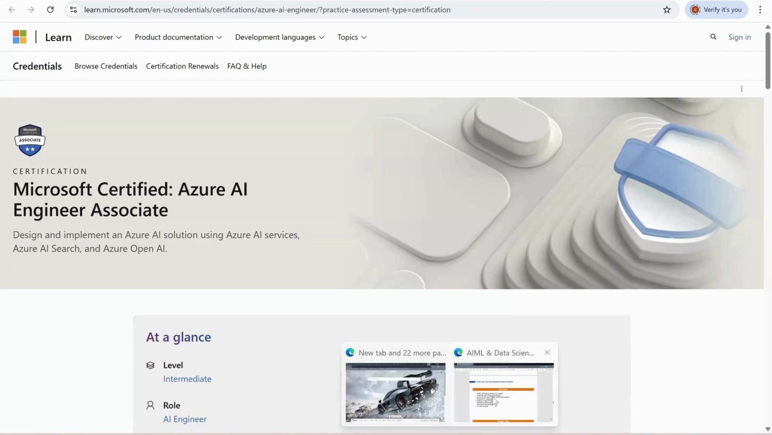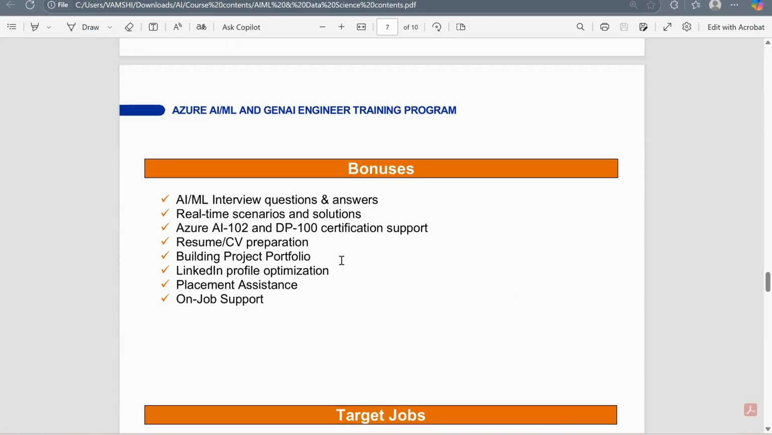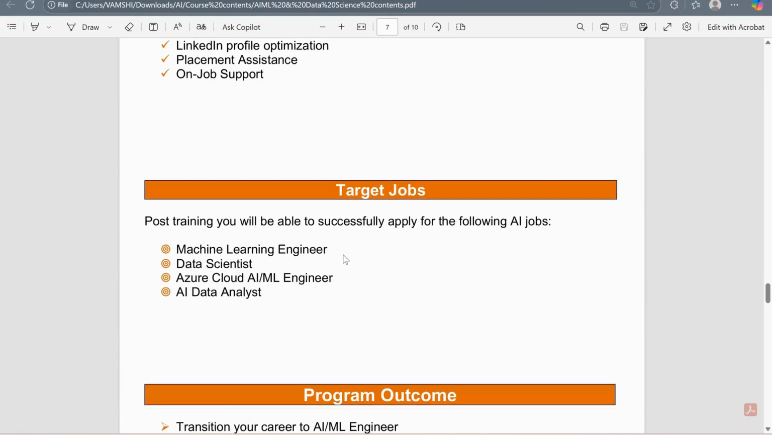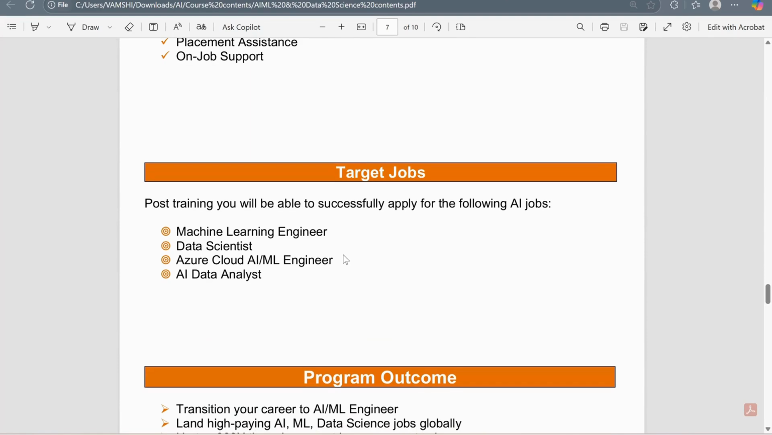All right. Apart from that, we'll also be discussing the different interview questions and answers: how to answer in interviews, and how to stand out from others in the job market so as to land you a high-paying job. Whether it is resume or CV preparation, building your project portfolio, or LinkedIn profile optimization, we help you in different ways. Even after you get a job, we also assist you in your daily activities. And coming to the target jobs, we'll be focusing heavily on machine learning, data science, Gen AI, and the Azure Cloud AI ML engineer roles.